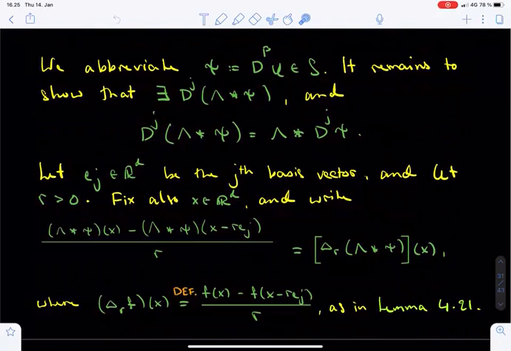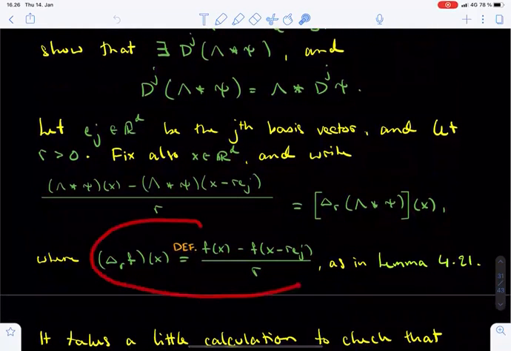Showing this will be based on the lemma we mentioned earlier, lemma 4.21. To apply the lemma, we let e_j be the jth standard basis vector in R^d, we let r be a fixed positive constant, and we recall the shorthand notation for difference quotients, which we already introduced in lemma 4.21. Namely, we abbreviate the expression 1 over r times the difference between lambda convolved with psi at x and lambda convolved with psi at x minus r times e_j as delta_r of lambda convolved with psi evaluated at x.